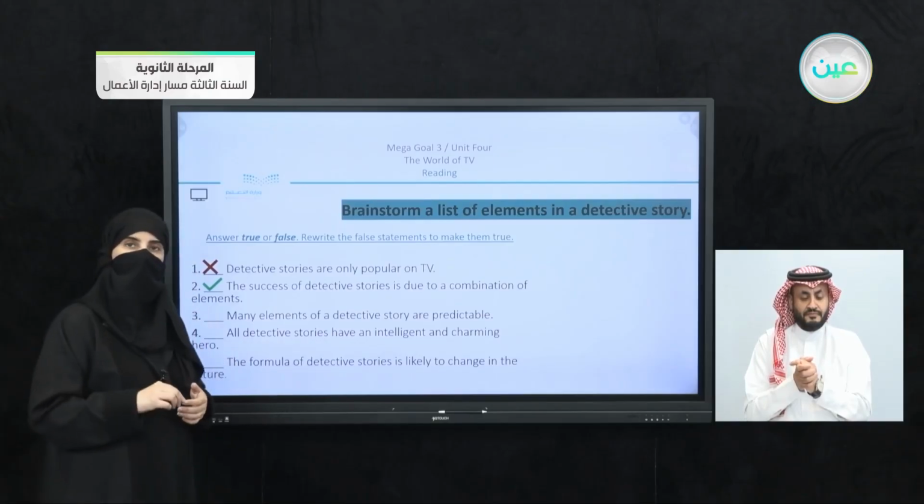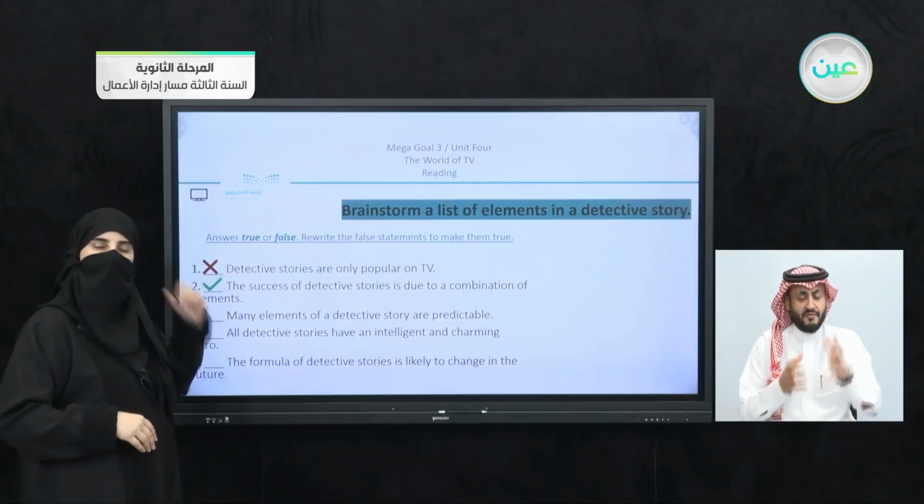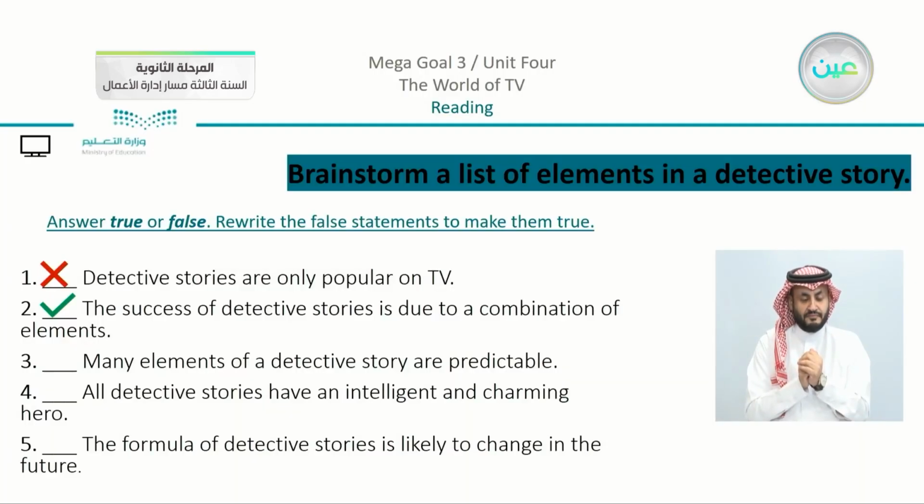Now the second statement, we can see that it is true because the success of detective stories is due to a combination of elements, which I just explained and revised with you. Now let's go to number 3. Many elements of a detective story are predictable. So can you guess what's going to happen here? We can agree that this is true.